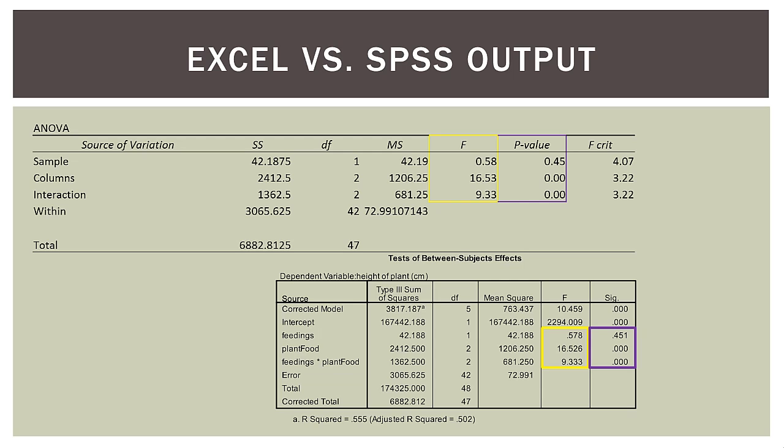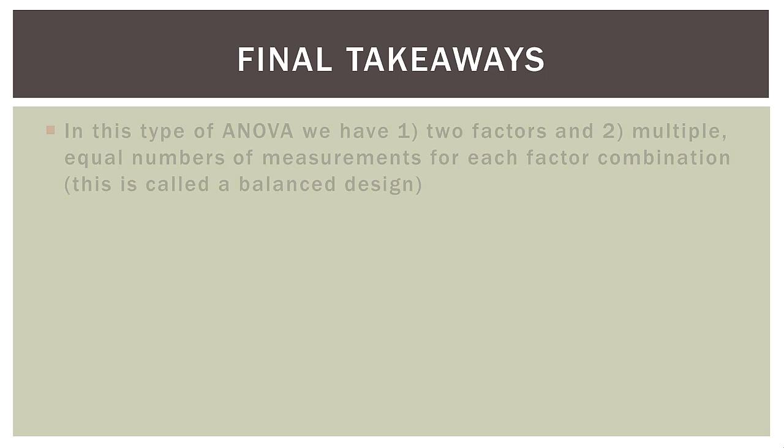Now go down to the interaction at the bottom. We have an F of 9.333, significance of 0.000, go up to the Excel output, and what do we have? The same thing, 9.33 and a p-value of 0.00. We got the same output in SPSS and Excel, so we could use either one of the software packages to get a result. So a few final takeaways and then we're done.